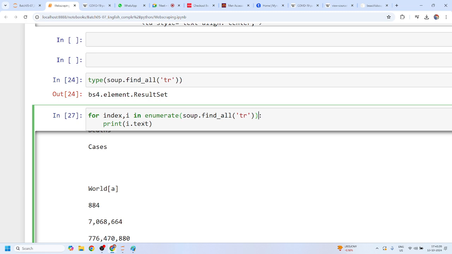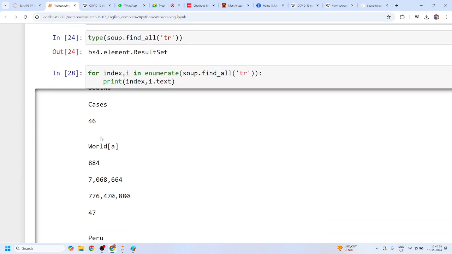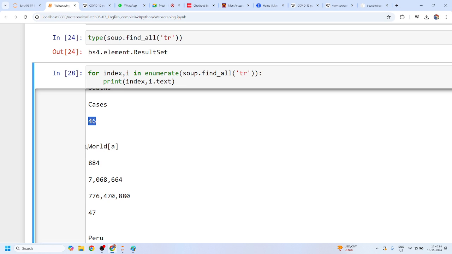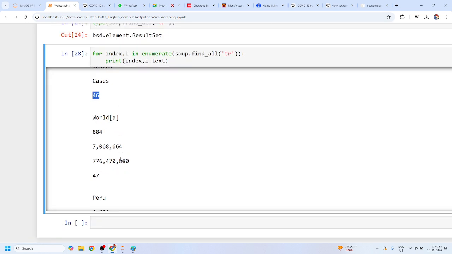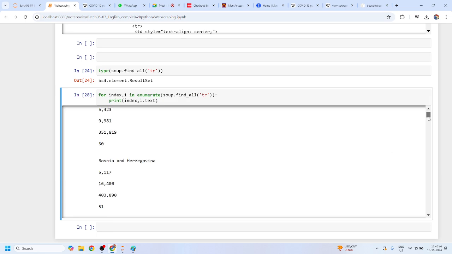This enumerate function gives you the index value and the text value. If I print the index as well as the text, it will give me both, and here I can simply say that this world is starting at index 46. Yes or no, Mohit? Shivani, any doubt? Now let me check what my last value is.